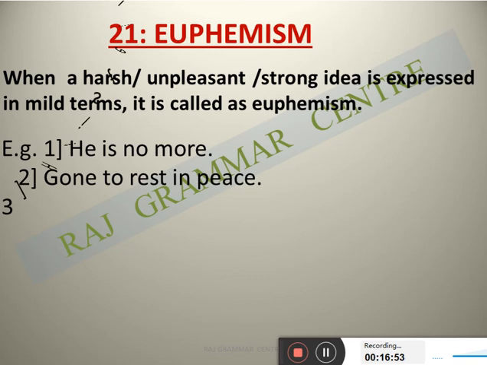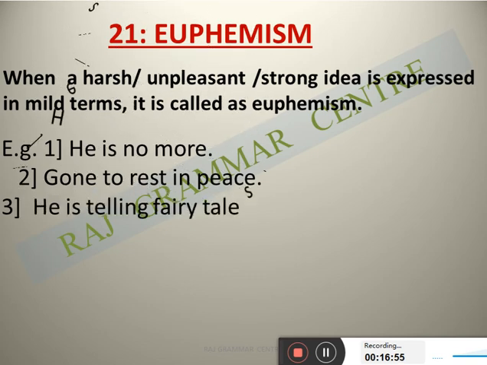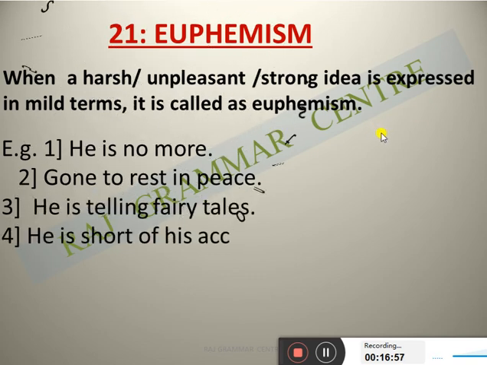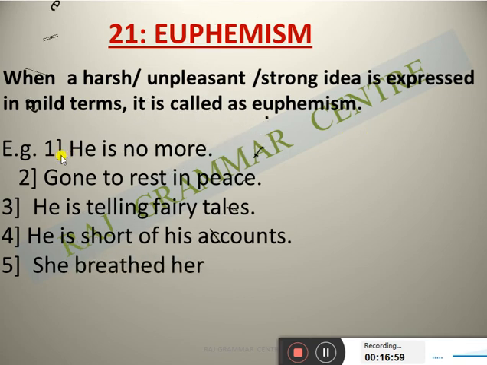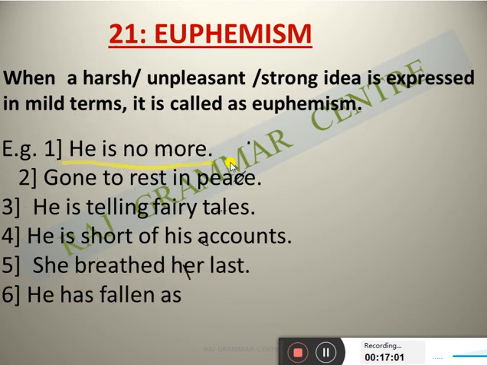See the first example. "He is no more." Here "he is no more" means the person died. But we are not using that term death here. That is the main important thing of euphemism. "Gone to rest in peace" means the person passed away, died.